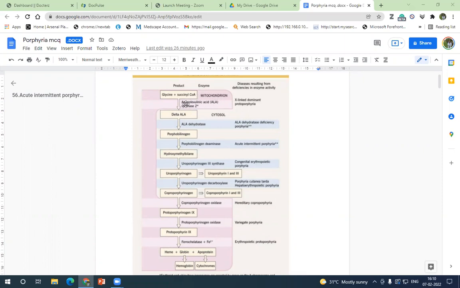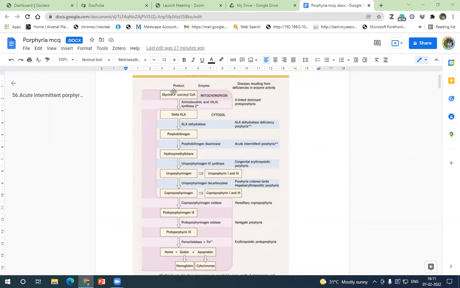So we have ALA synthase 1 also. Where does 1 act and where does 2 act? Do you people know that? Where is enzyme 2 and where is enzyme 1 present? You can just unmute and tell. 1 in the liver, 2 in erythropoietic precursors. So 2 occurs in the marrow, that is, erythropoietic precursors.